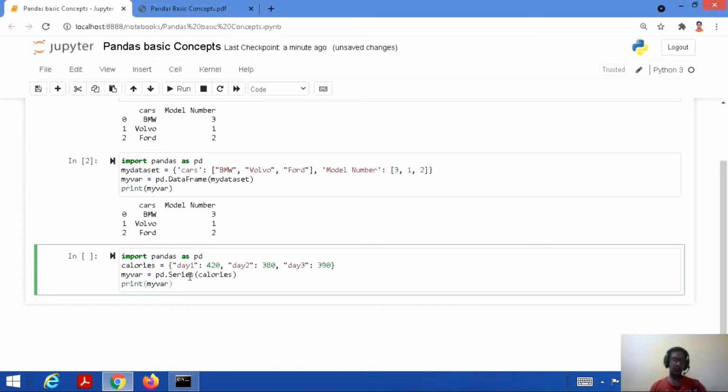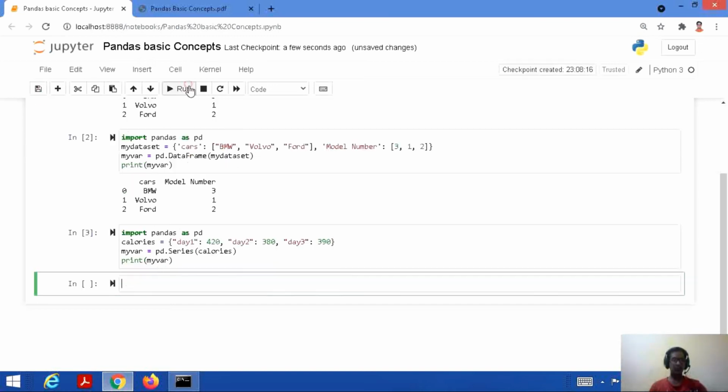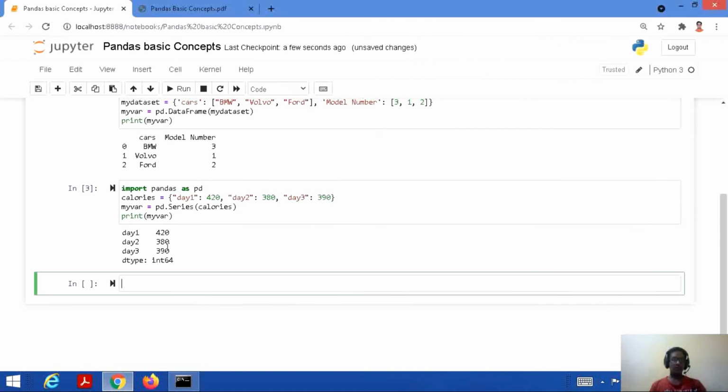Okay, so this variable calories has been given to pd.Series, so it will create a pandas series. And yes, it's been assigned to my var, and then we are printing the value of my var. Okay, so let's save this code and run this code. So here it is. Alright, so here is the output. We have given these values respectively in the dictionary. Okay, and yes, they have been printed out in the form of a table.